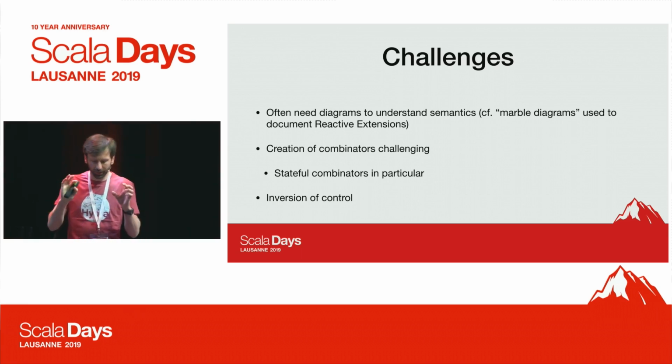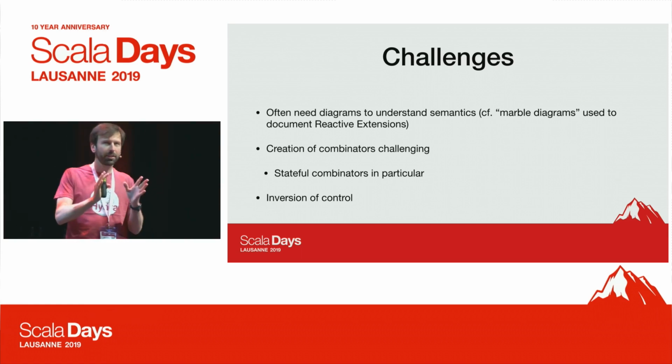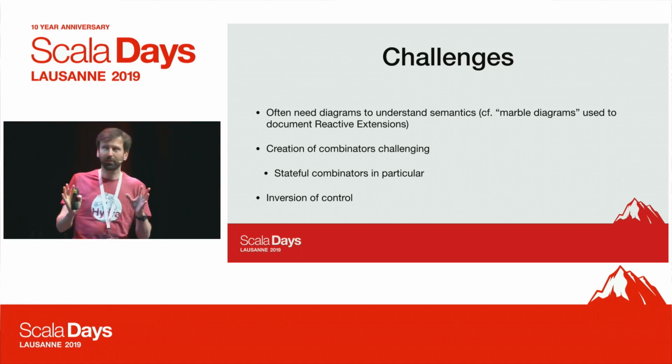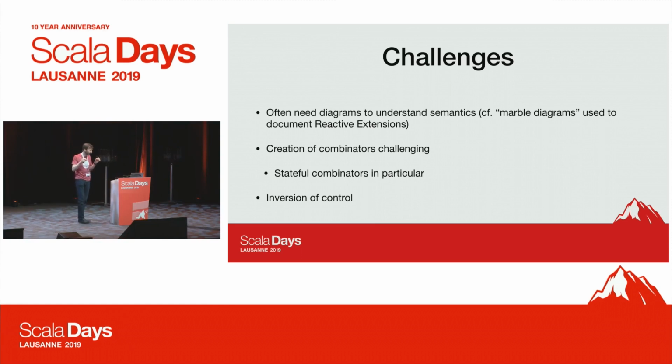And the key here is that actually combinators that combine multiple observables, they are stateful internally, right? Even though there's no observable state. But internally, just to implement them, they're stateful. So if you're even just implementing zip, you've got to have state inside, okay? And that makes it somewhat challenging.